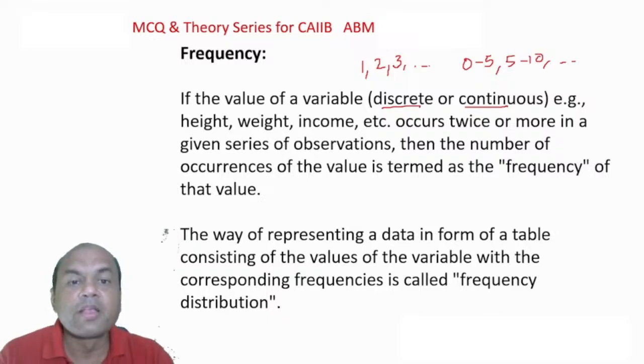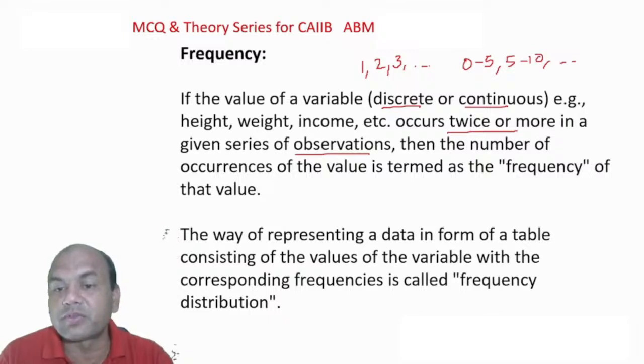Okay. So if the value of the variable, discrete or continuous, for example height, weight, income, occurs twice or more in a given series of observations, then the number of occurrences of the value is termed as frequency. So this is an important definition from exam point of view. In exam, this word twice or more will be important for you. Anything which appears twice or more will be called a frequency.